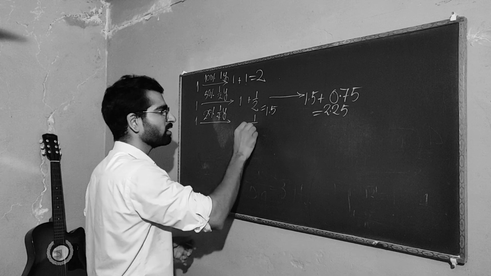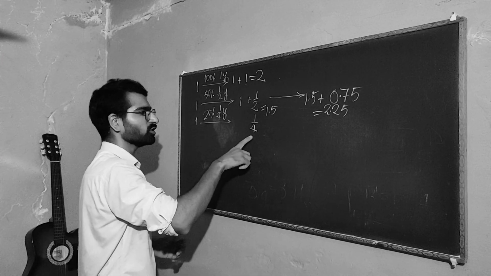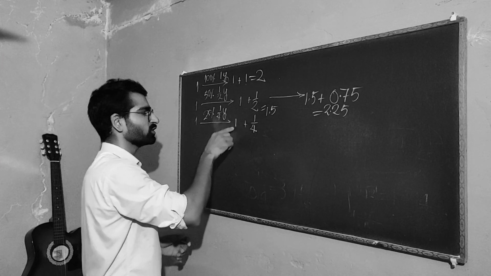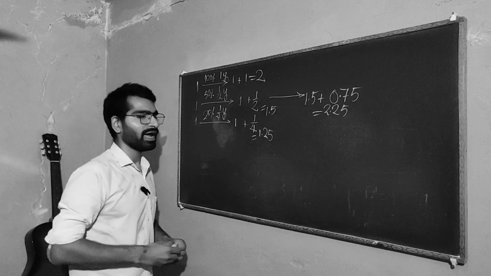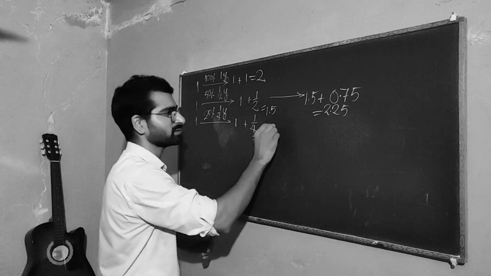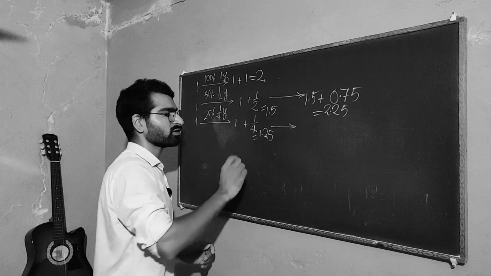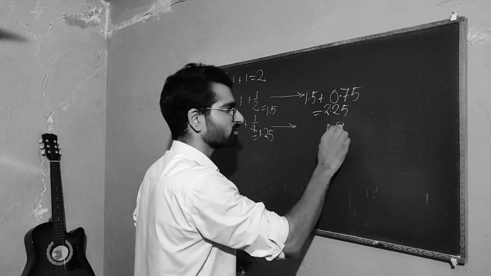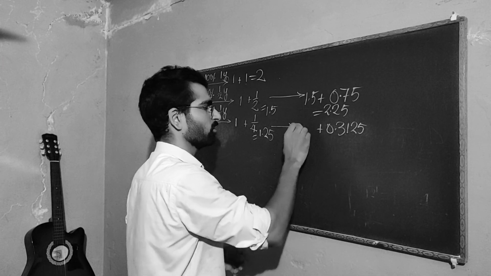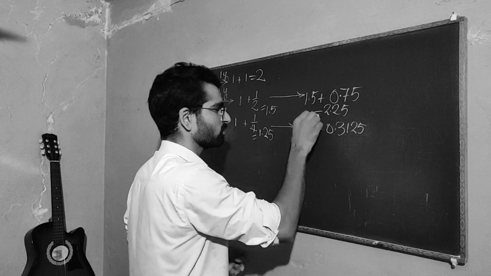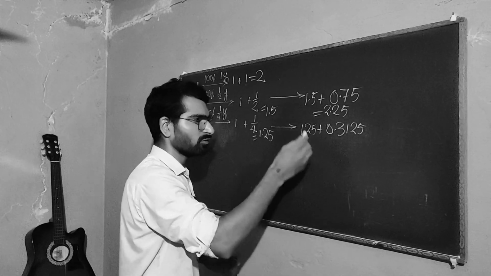Well, it's 1/4. That's the interest you have earned, and that's your original money. You now get 1.25. And you do it again for 3 months. And now the interest you get is 0.3125.